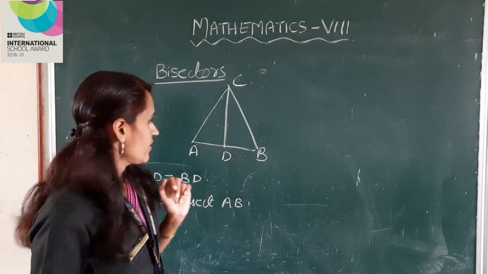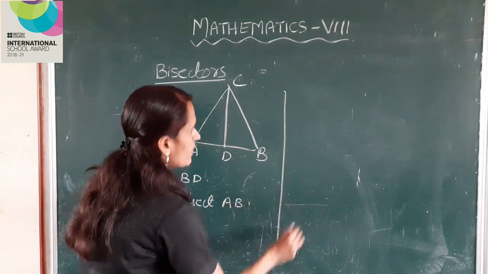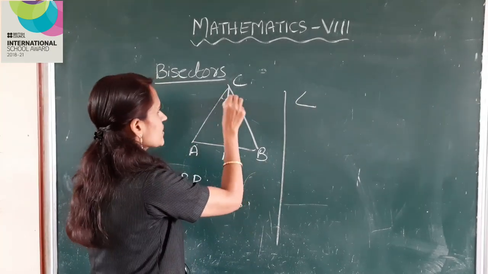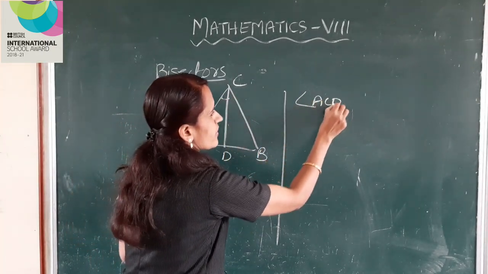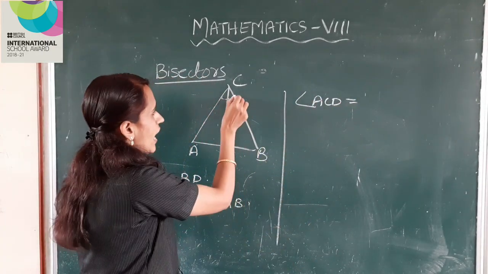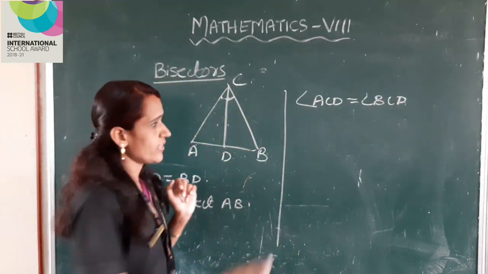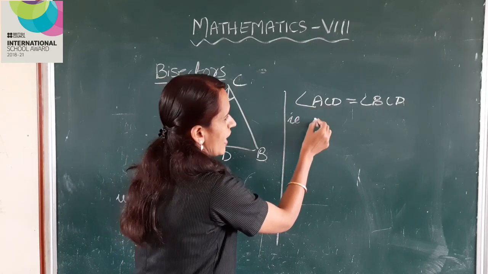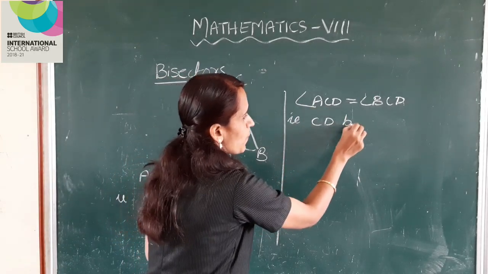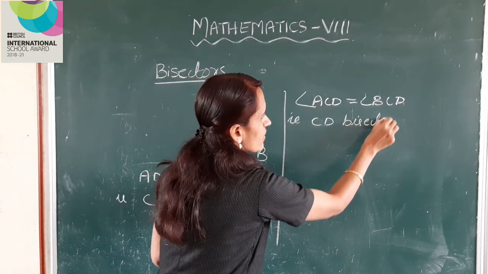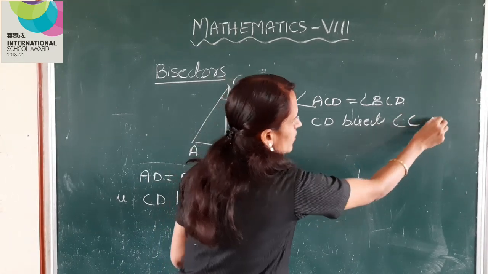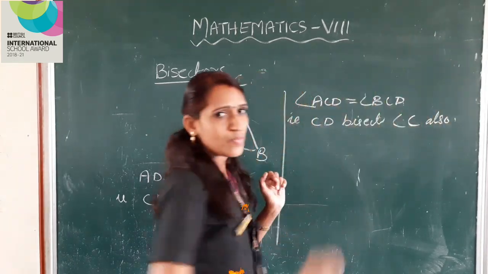Right. Again, angle ACD is equal to angle BCD. That is, the line CD bisects angle C also. Right? From this we get